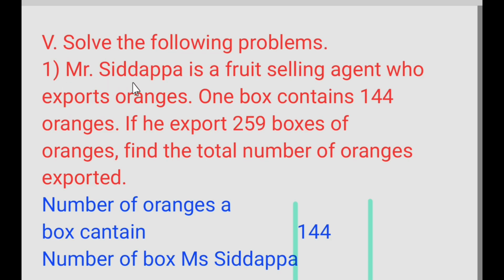First question. Mr. Siddhappa is a fruit selling agent who exports oranges. One box contains 144 oranges. If he exports 259 boxes of oranges, find the total number of oranges exported.